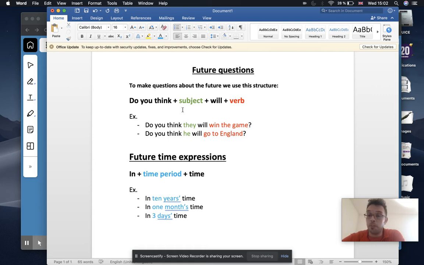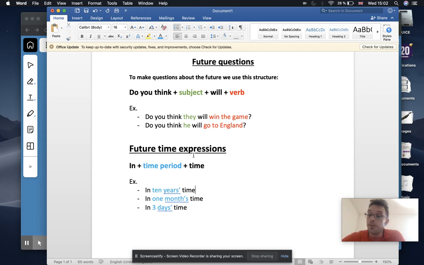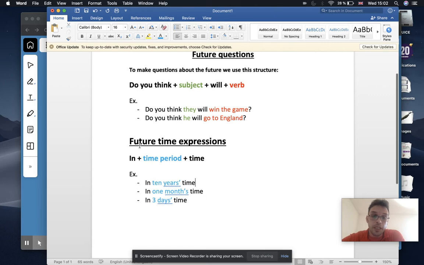Good. So let's copy this in the notebook. All right, let's copy this in the notebook. All right. Now remember, you can pause the video if you need time to copy. Okay? All right. And then next we have some future time expressions. Okay, some future time expressions. All right, so I'll show you what we mean by this. All right, so this is a specific kind of expression. All right, and we say in, and then however long the time is, and then the word time, right? So for example, I could say in 10 years time, or in 1 month's time, 3 days time, right?